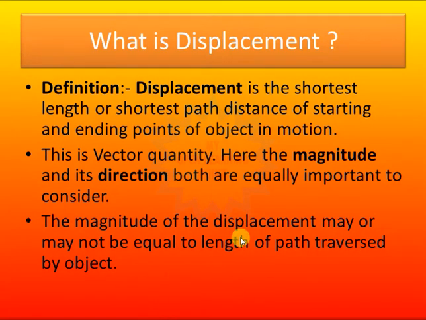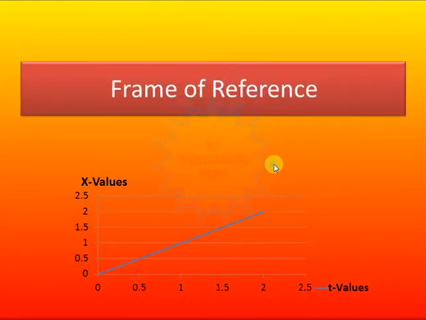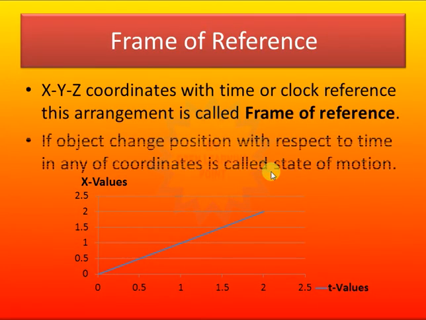Okay, let's go to the next one. What do you mean by frame of reference? This is important. The x, y, z coordinates with time or clock reference, this arrangement, is called the frame of reference. Basically, we are dealing with the coordinates with time, that is, how the position on a particular coordinate is changing with time. This particular arrangement is called the frame of reference.